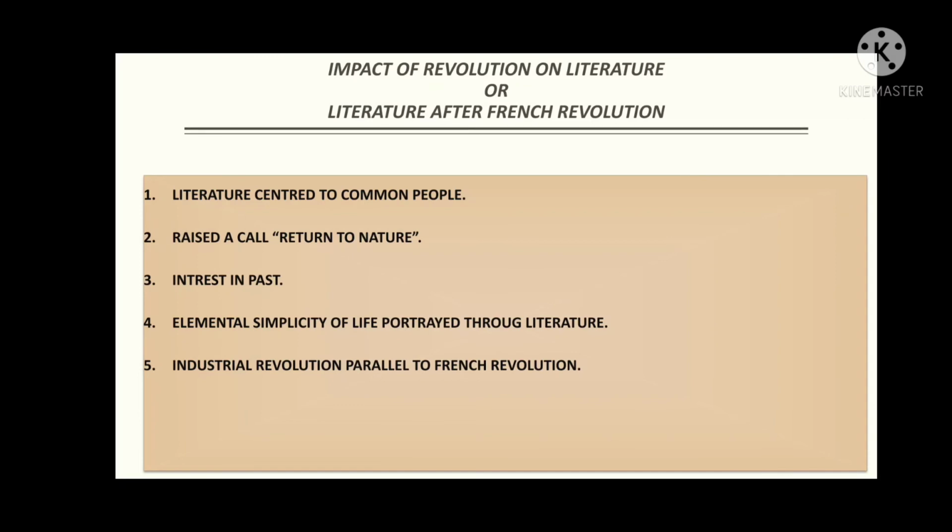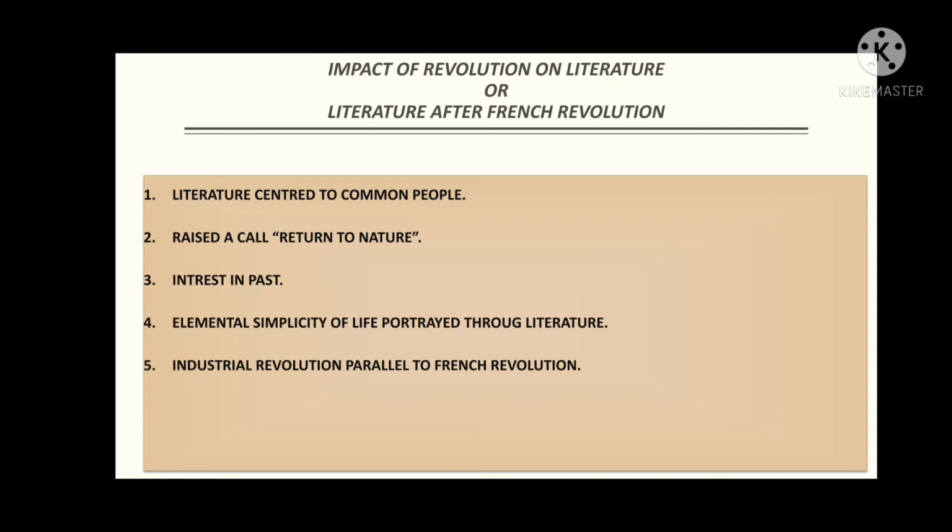The second point raised a call: return to nature. Now, as we know, the Romantic age is known for its naturalist theme, and William Wordsworth is known as the father of nature, father of Romanticism. And so after the completion of the French Revolution, the Romantic poets raised a call, return to nature. The reason is that all these Romantic poets observed the positive sides and the negative sides of the French Revolution, and they thought that now we need to return, or go back, to nature.